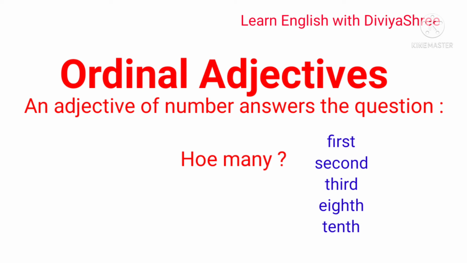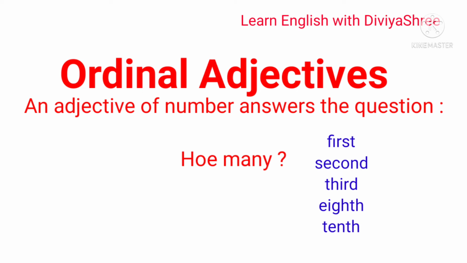So adjectives like first, fifth, 12th, 13th, which are derived from numbers, are also called adjectives of number.